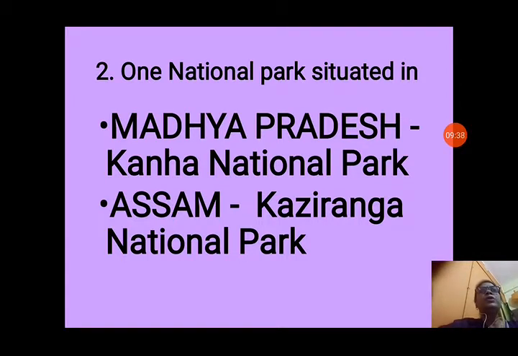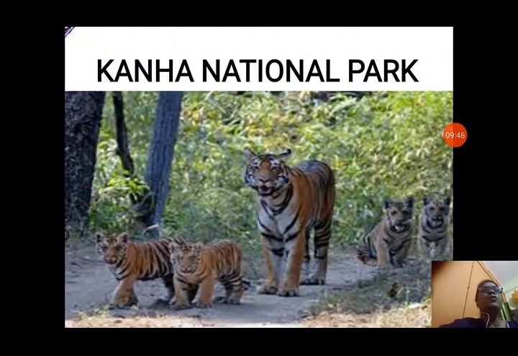Now question number 2 is one national park situated in Madhya Pradesh, that is Kanha National Park, and in Assam, Kaziranga National Park. Let us see the pictures of these national parks also. In Kanha National Park, you can see the tiger reserve is there. Tigers are protected inside that national park.